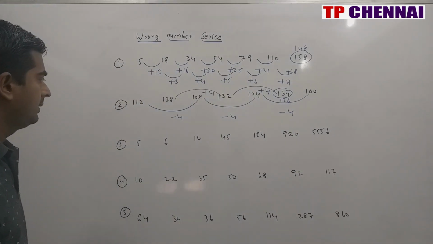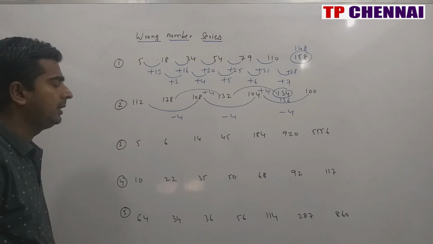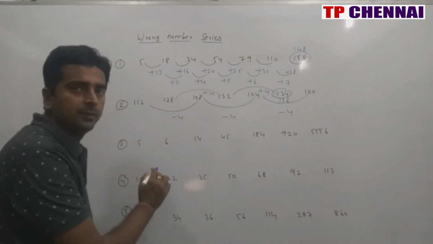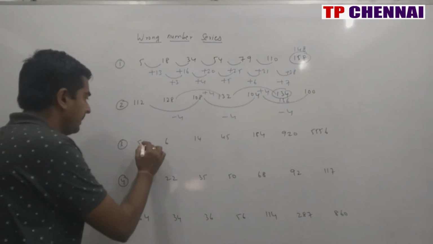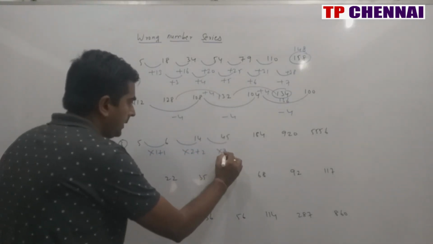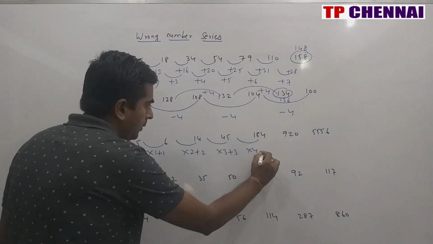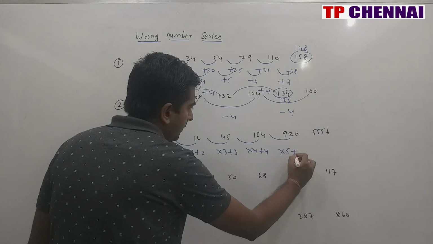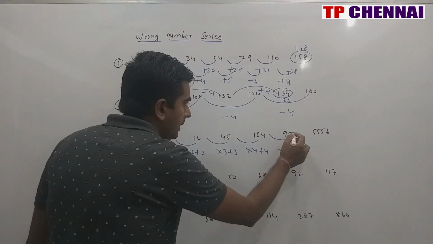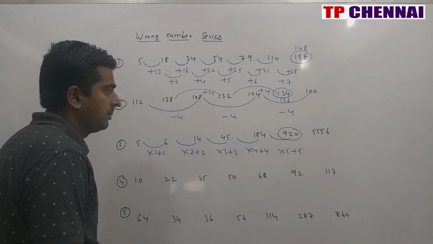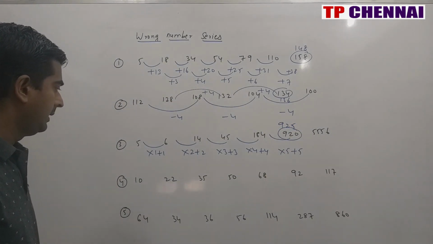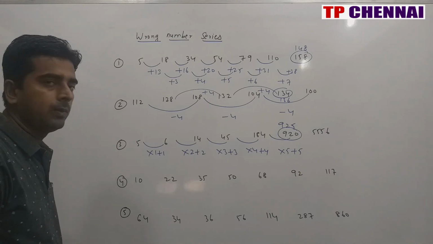Next one, 5, 6, 14, 45, 184, 920, 556. So that means this follows multiplication plus addition or subtraction logic. This is into 1 plus 1. This is into 2 plus 2. This is into 3 plus 3. And this is into 4 plus 4. This is into 5 plus 5. 5 into 4 is 20 plus 5, the number ends with 5. So this is my wrong number. My answer will be 925.